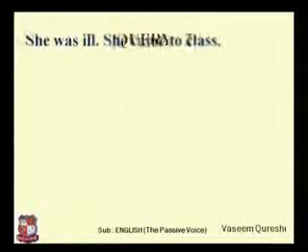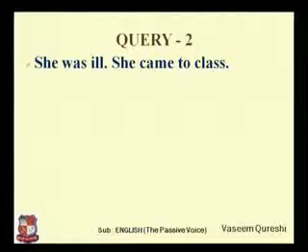Here is the query number 2. She was ill. She came to class. Both the sentences show contrasts. She was ill. Basically, when a person is ill, the person would not come to class. But here the person was ill, and in that illness, in that situation, the person came to the class. So it is not expected, right, that a person would come to the class. So 2 sentences are joined with the contrast ideas, and for that different connectors can be used.